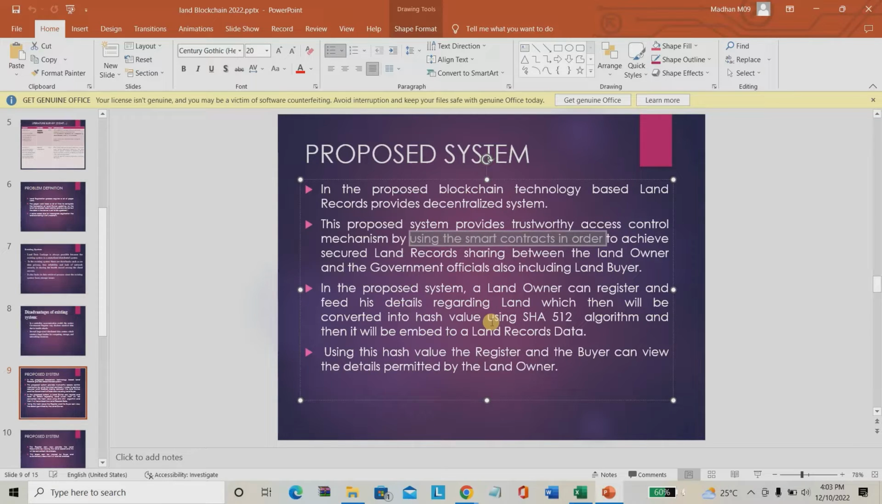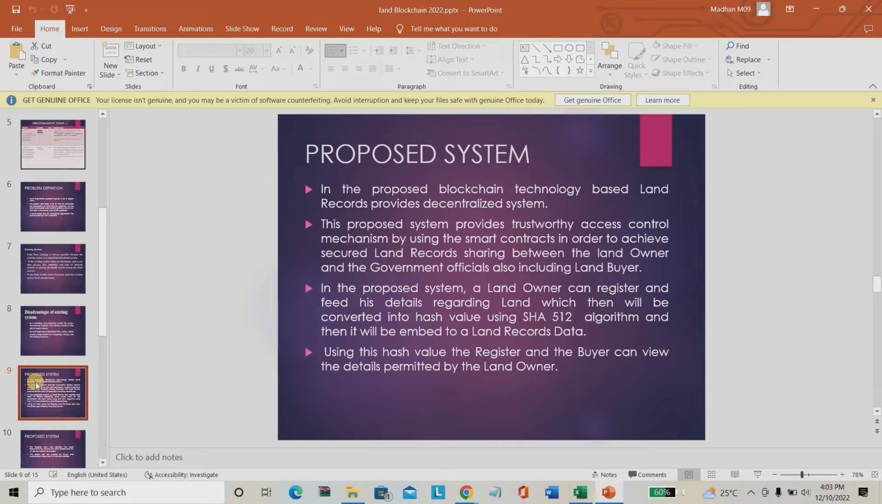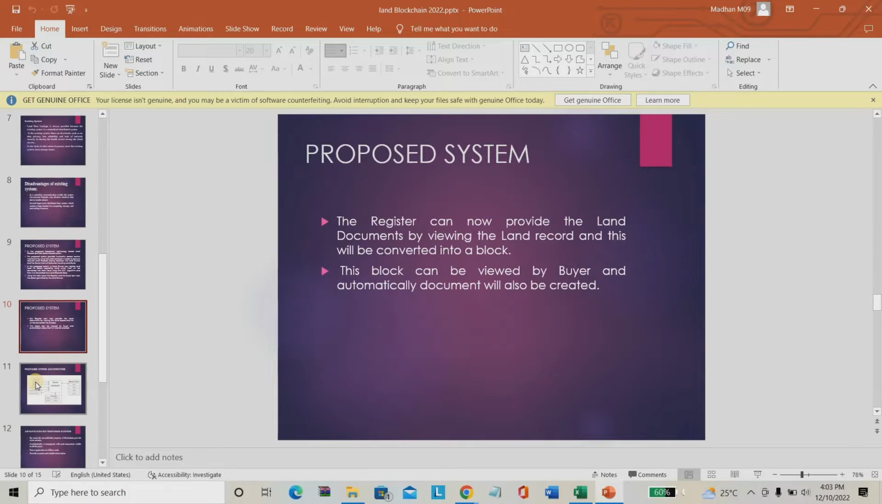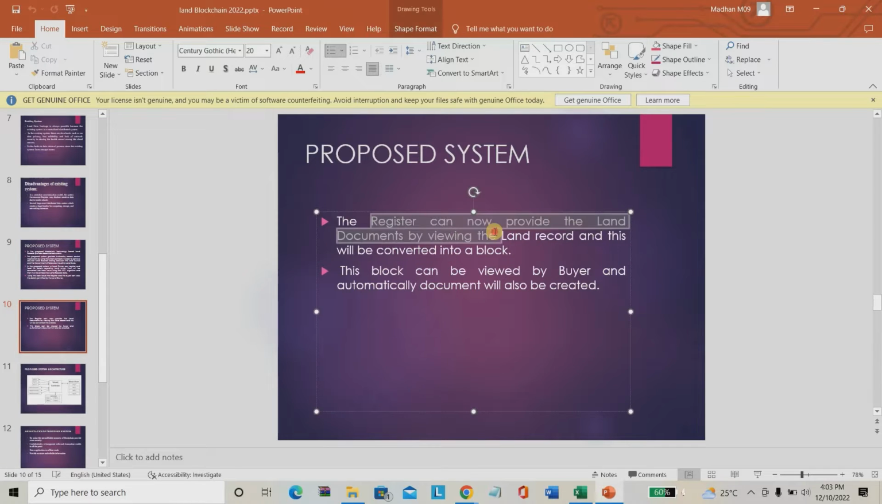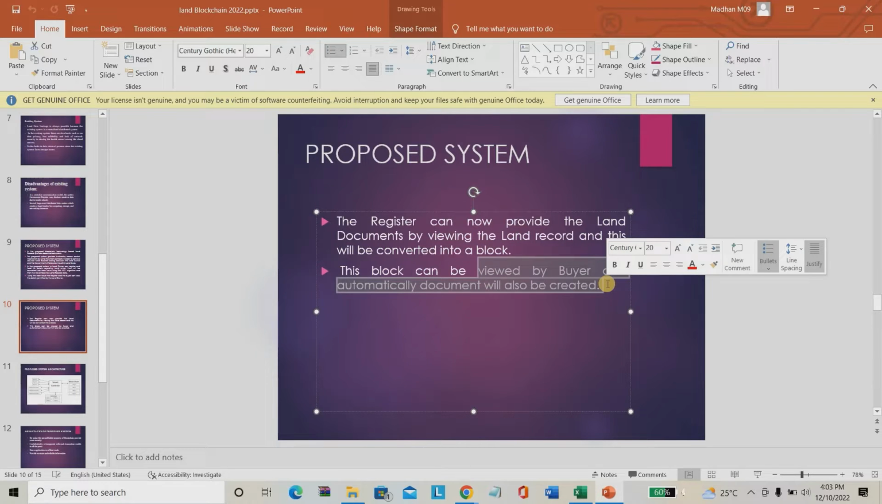For generating the blockchain details, we are using SHA-512 as our proposed system algorithm. So we are using the SHA-512 hash algorithm. You can see the landowner can update the details, as well as the land register, that is the government register, can view and approve those details. The buyer can also view these details, but all the details are paired with a smart contract. No one is able to decode the content.